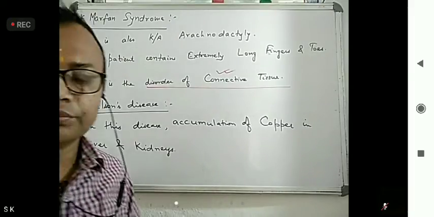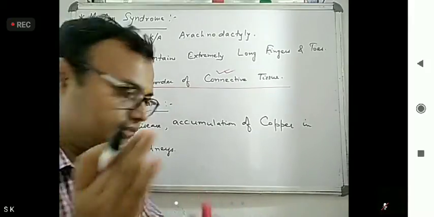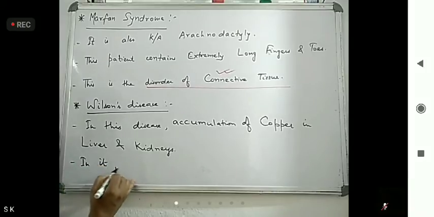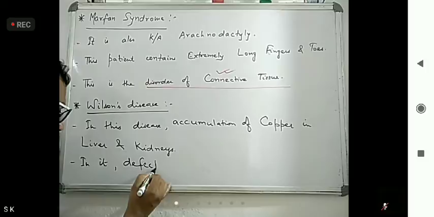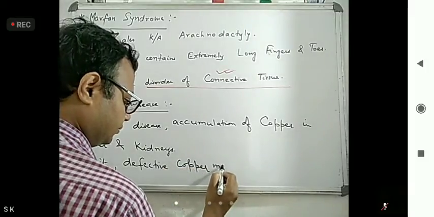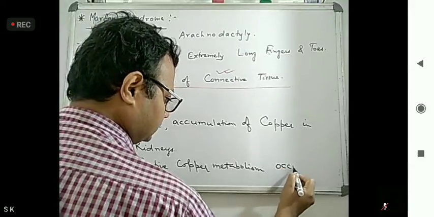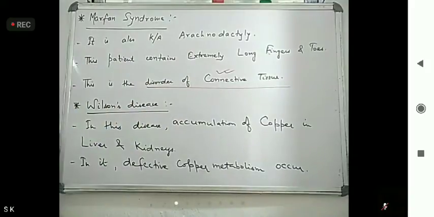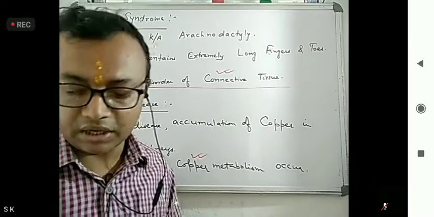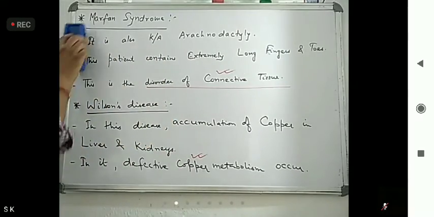Why does this happen? Due to defective copper metabolism. So due to defective copper metabolism, Wilson's disease occurs. Now, next one is Ullmann's disease.